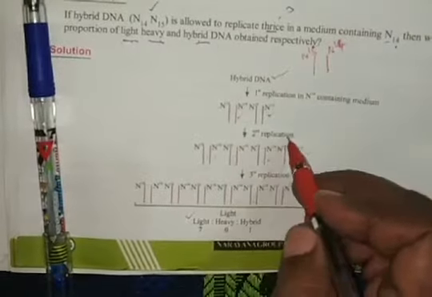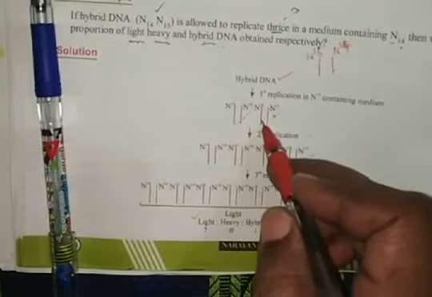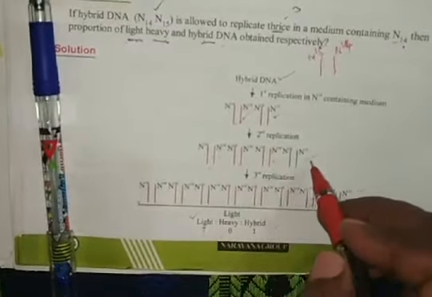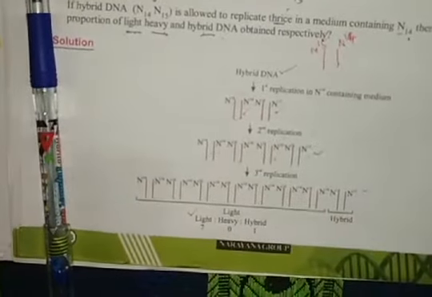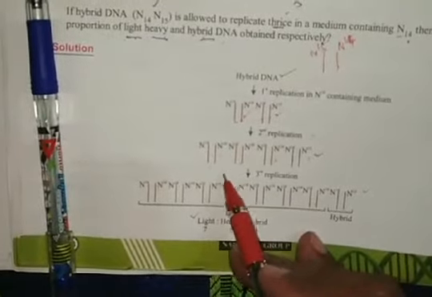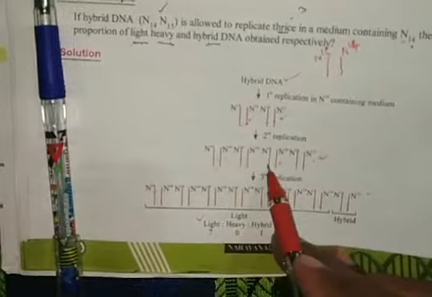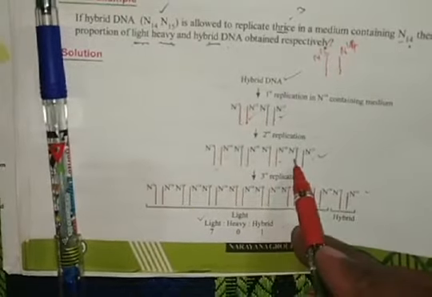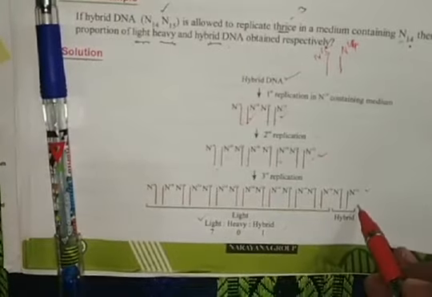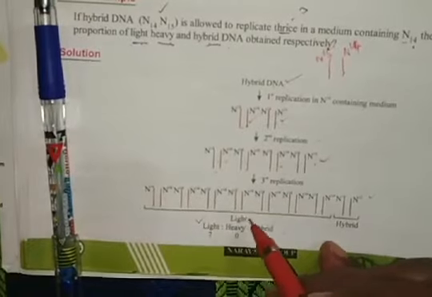After the second generation, with these two light DNAs, with this one light DNA, and this one hybrid, that means 3 light DNAs and 1 hybrid DNA after the second generation. After the third replication, for this 2, 4, for this 2, 6, for this 1, 7 light DNAs and 1 hybrid DNA, no heavy DNAs are formed. In such a way we can solve this question.